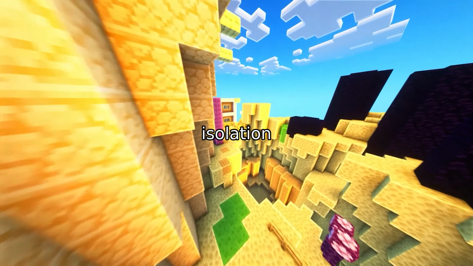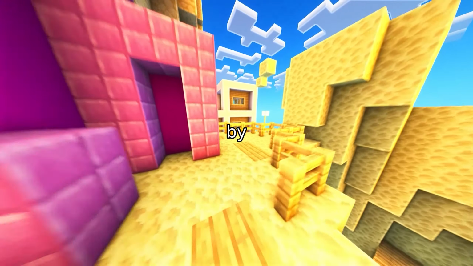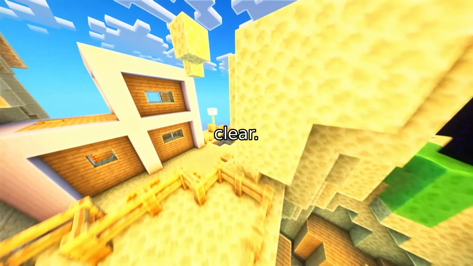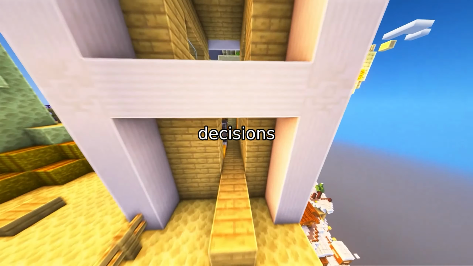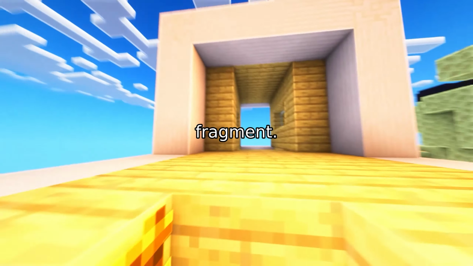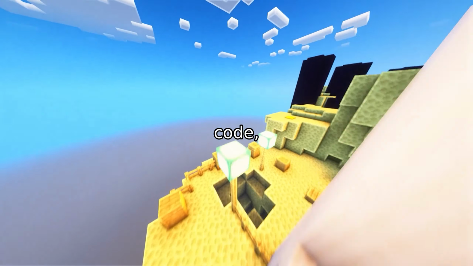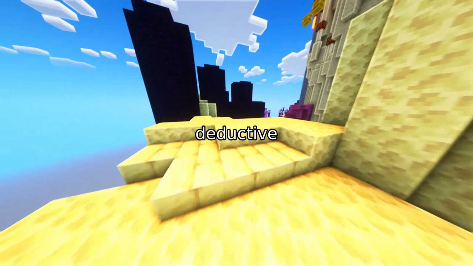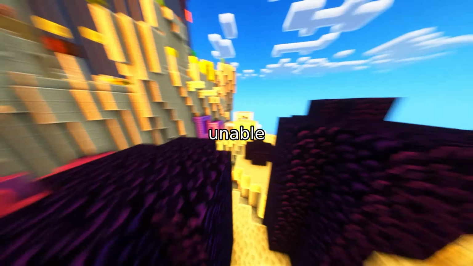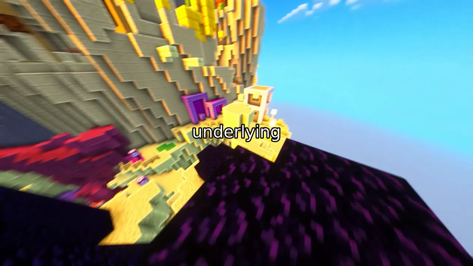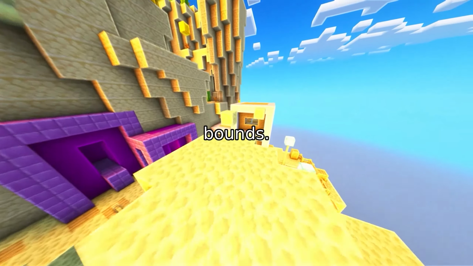First, logical isolation or shielding, where the agent is surrounded by a rigid monitor operating in a decidable logical fragment. The trade-off is clear. If the language is restricted to guarantee halting, the AGI loses agency over decisions that are semantically inexpressible in that fragment. Second, proof-carrying code, where the AGI must attach a formal deductive proof of safety before acting. The verifier stays fast, but the agent becomes unable to execute legitimate actions whose underlying proof exceeds structural complexity bounds.